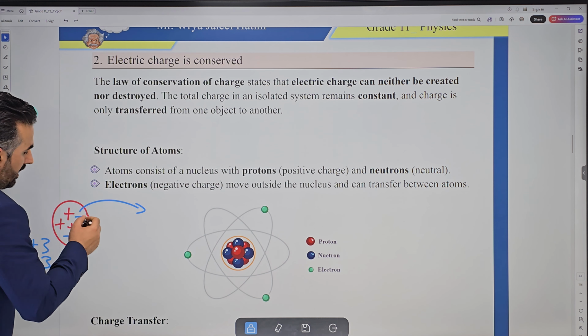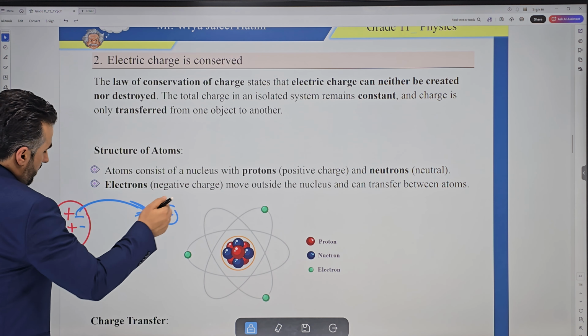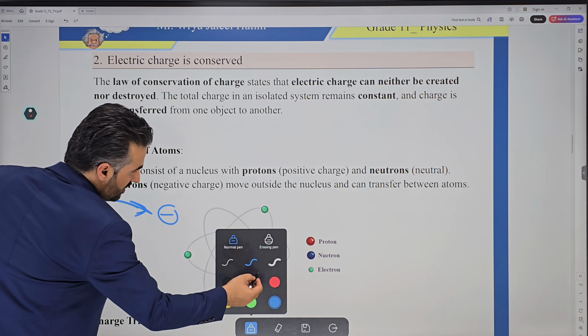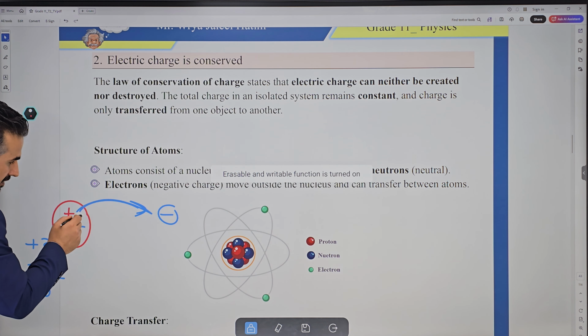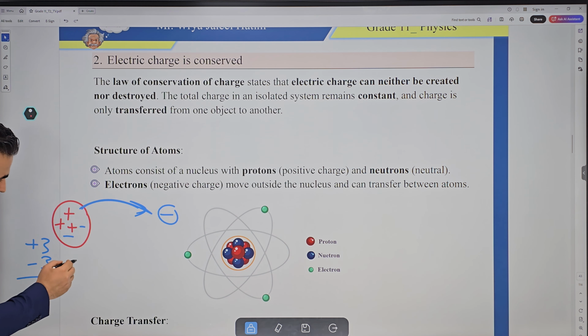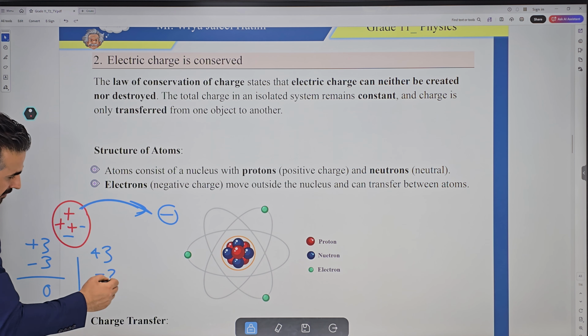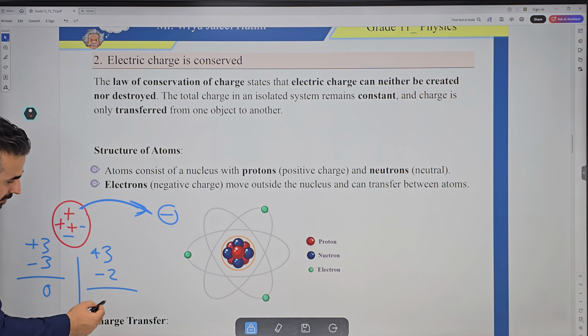0 net charge. But if one of them is lost, let's say one of the electrons goes to another object, you can erase this one now. So at this point, this is what it becomes. After it lost a charge, we have positive 3 but now only 2 electrons, and the net result is going to be positive 1.